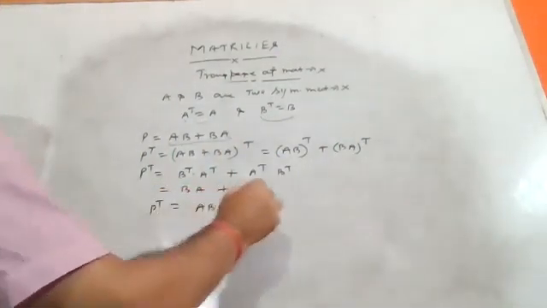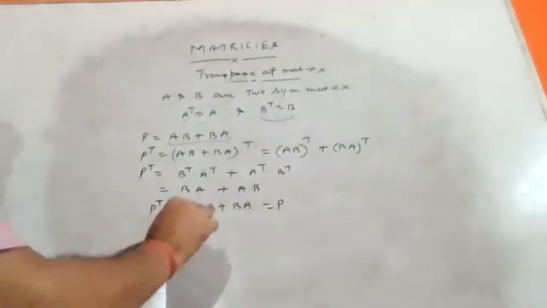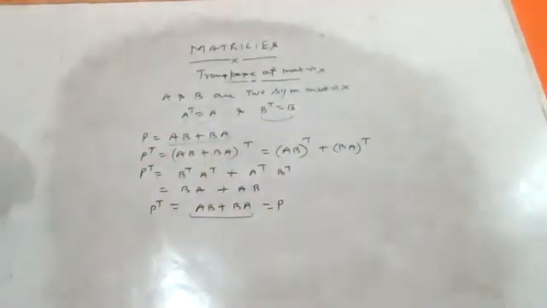So P transpose equal to P. This is your P. So we can say that AB plus BA is a symmetric matrix if A and B both are symmetric. Clear? So addition and subtraction we can define in this manner. You can say all these elements are arranged like this. Okay.